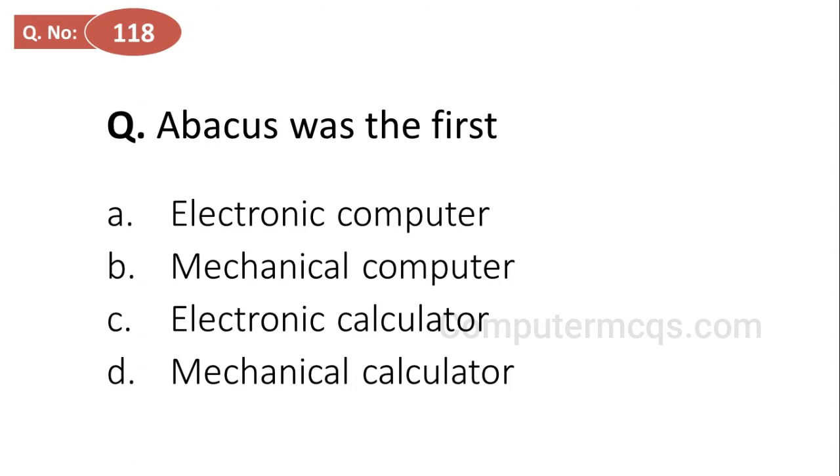Abacus was the first: options are electronic computer, mechanical computer, electronic calculator, and mechanical calculator, and the correct answer is option D, mechanical calculator. Abacus was the first mechanical calculator.